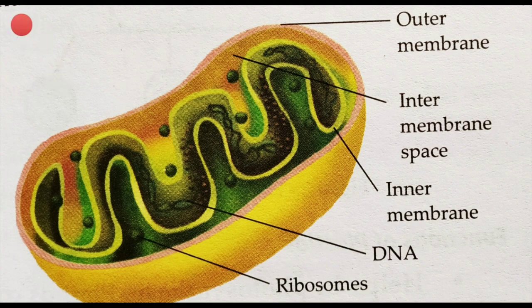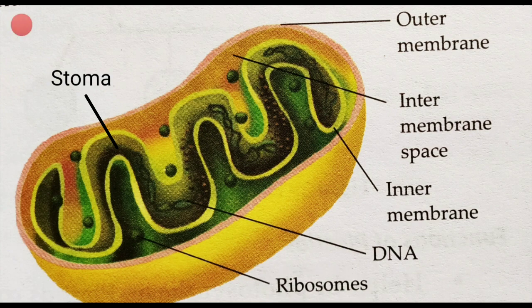And the liquid, the cytoplasm which is present in the mitochondria, that is called stroma, right? And on the inner surface of the inner membrane, some special structures are present that we call ribosomes.